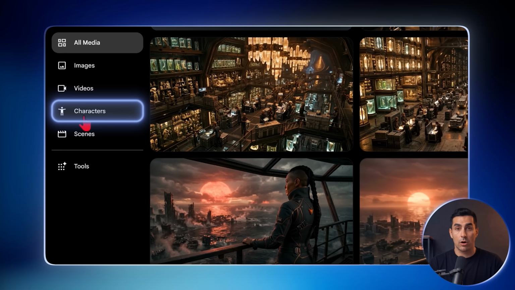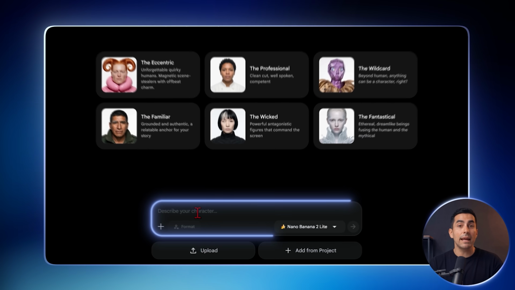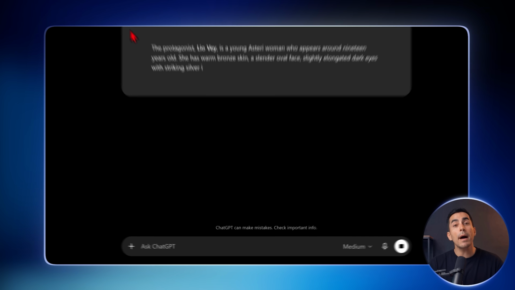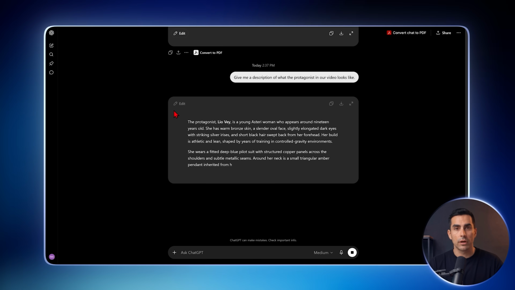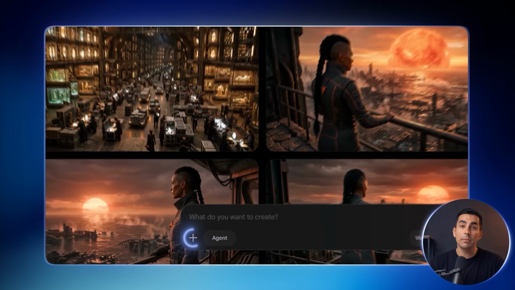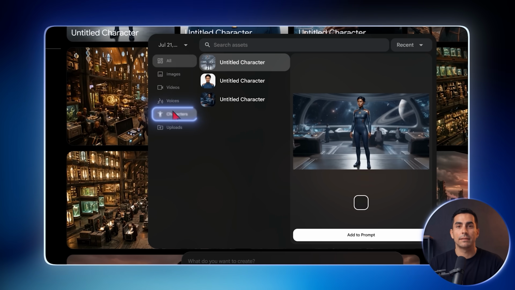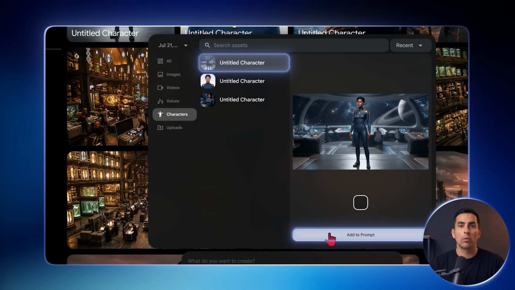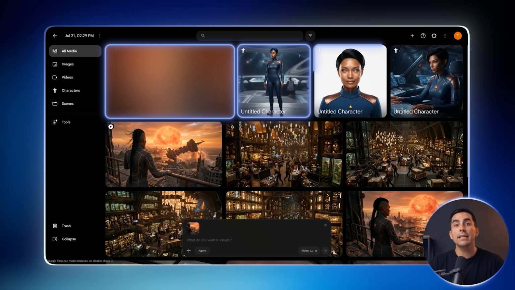Flow also has a character option where you can describe what you want the main character of your video to be like. Go back to the same AI chatbot we used earlier, ask it to write a description, and paste it here. Once the character is ready, save it. When you create the images, click the plus button, open character, and add it. That way, every image you generate will have the same main character, and it will stay consistent when you turn the images into video.